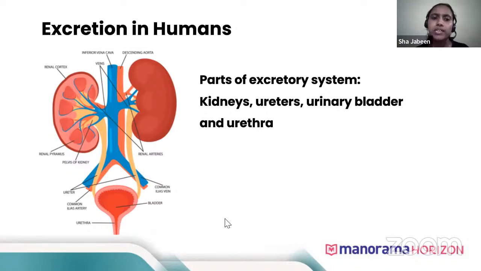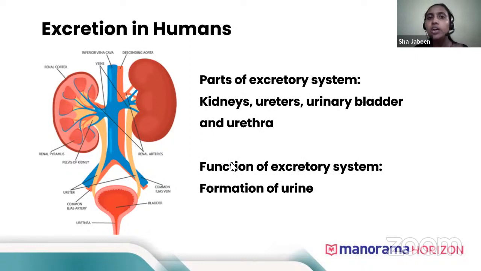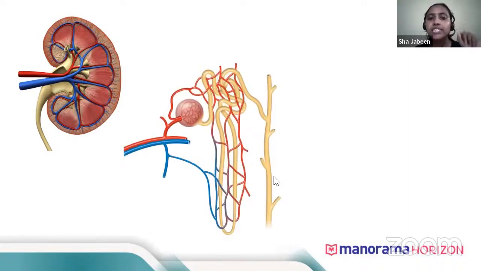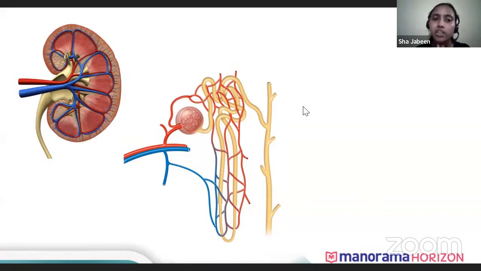So who filters the blood? Can you tell me, in the kidney, who filters the blood? The kidney as a whole doesn't filter the blood. Inside the kidney, there are very minute structures that help in filtering the blood. These minute structures are known as nephrons, and the nephron helps to filter the blood.